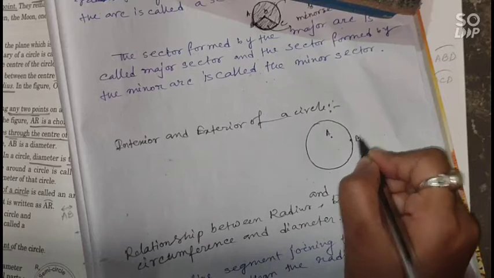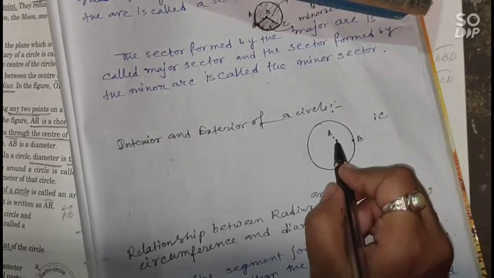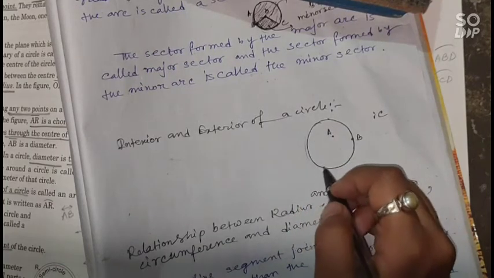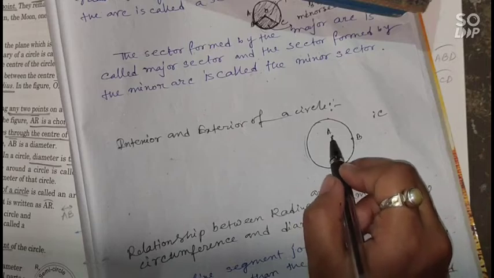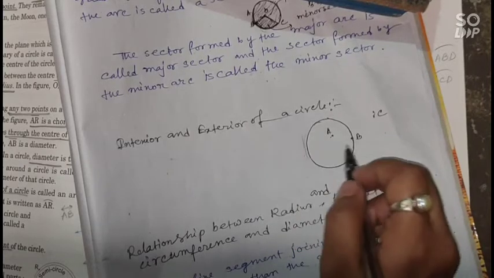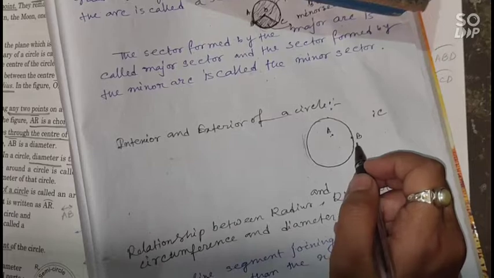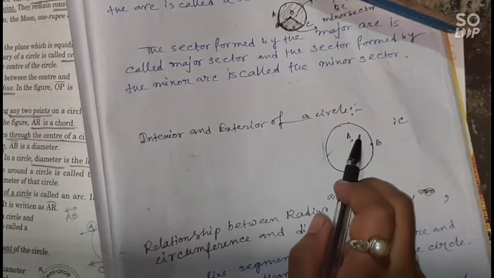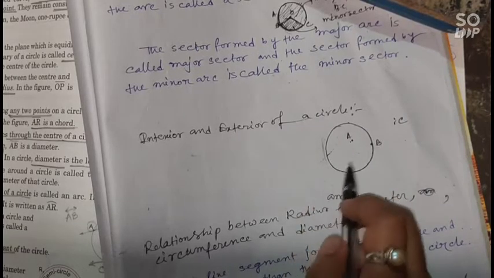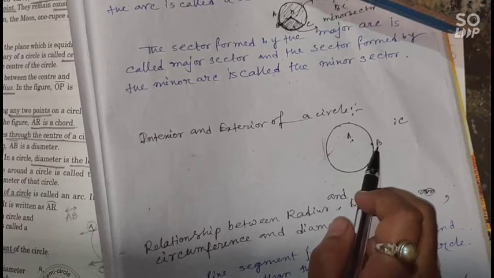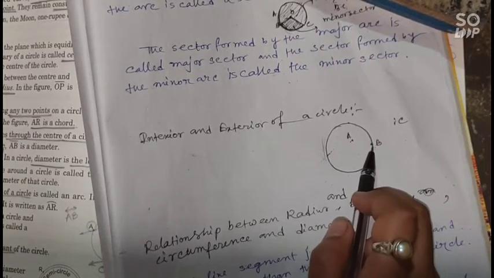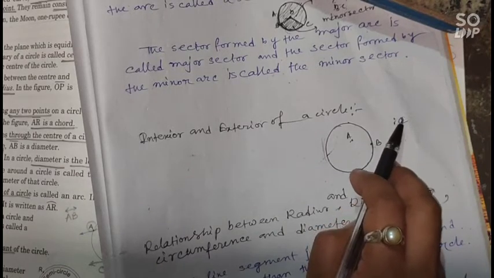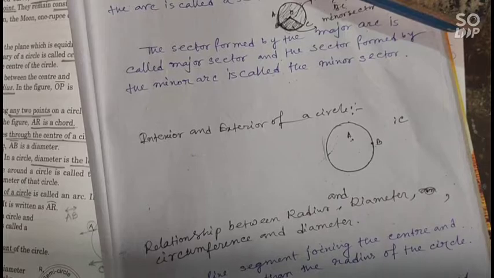The part of the plane containing the point A is called the interior of the circle. The part of the plane containing the point B is the circle itself, and the part of the plane containing the point C is called the exterior of the circle. This is very easy.